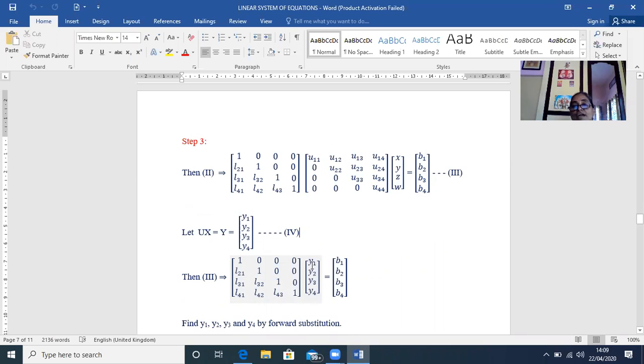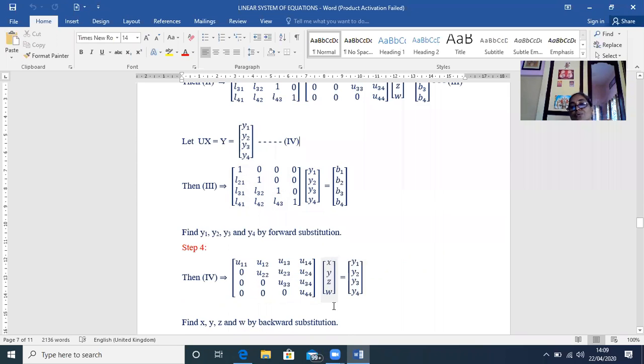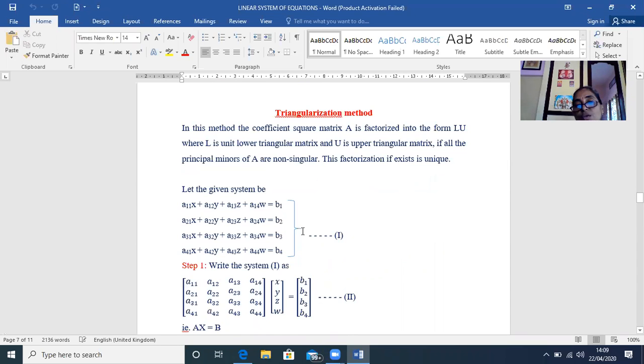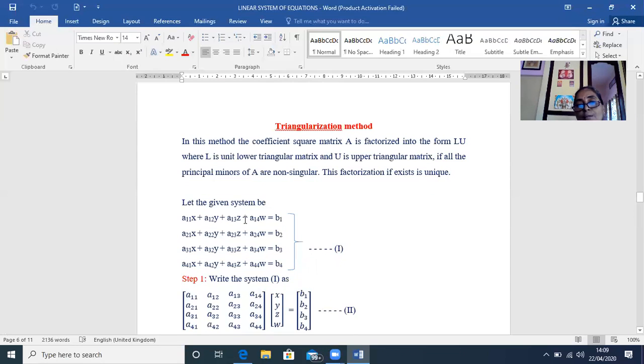After getting them, you substitute again in this equation, and from that you get the required values x, y, z, w. Your aim is to find the unknowns x, y, z, w. Solving the system of 4 equations in 4 unknowns means finding x, y, z, w satisfying all these 4 equations.